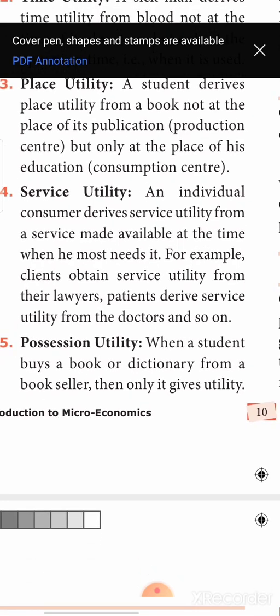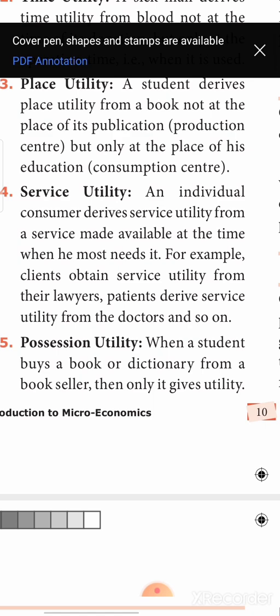Next is possession utility. See, when a book is in the hands of a student, it is of one utility, because it satisfies the need of learning and acquiring knowledge. The same book, if it is in the hands of a bookseller, what purpose does it serve? The purpose is totally different. For him, the book is only a commodity or a product. It is not a utility which gives him knowledge.